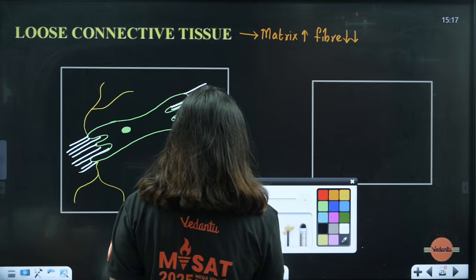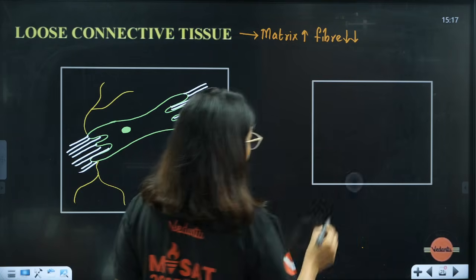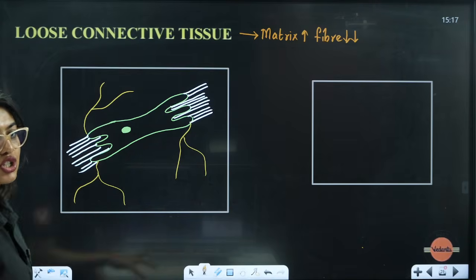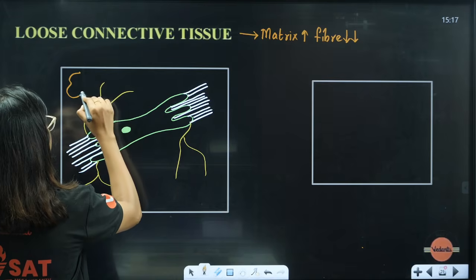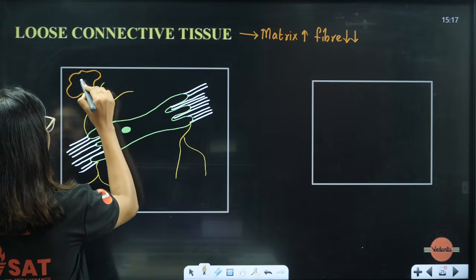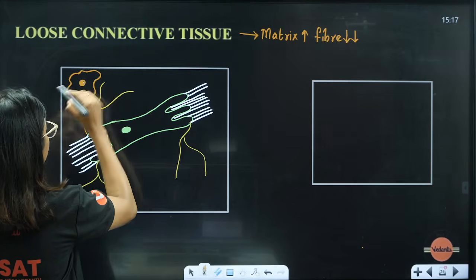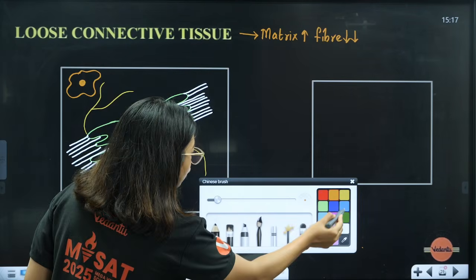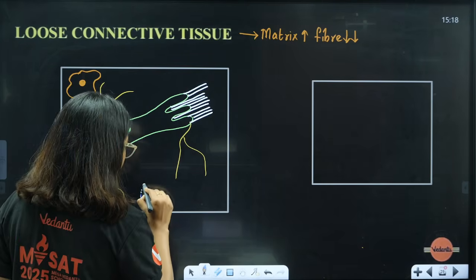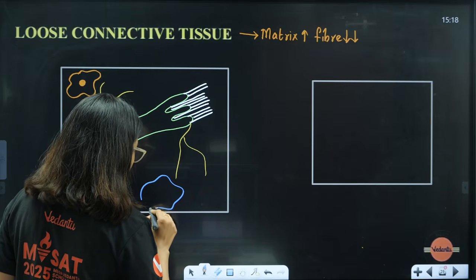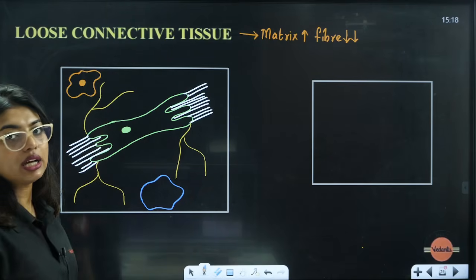Now here I told you that they have certain other cells as well, like what and all? Macrophages. So here you have to draw the macrophage cell, which is going to help with phagocytosis. Then I told you they are going to have a certain cell called the mast cell. So here we are going to draw the mast cell.